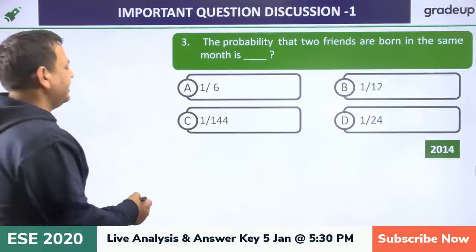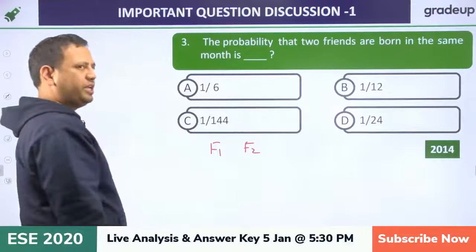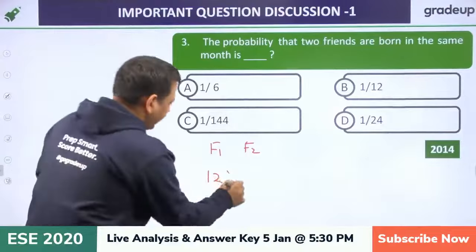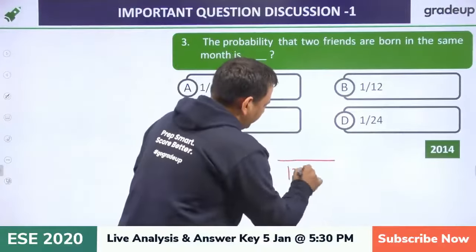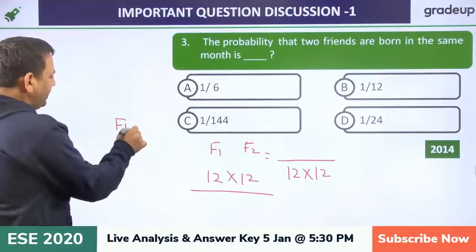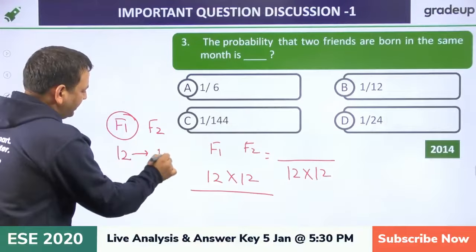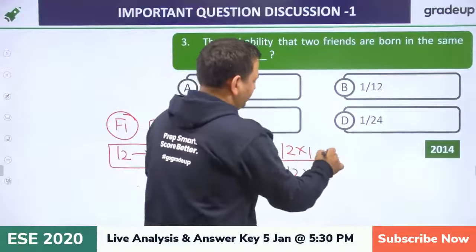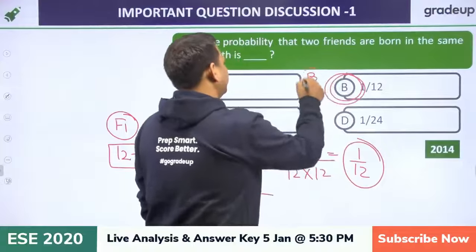Now whenever they say probability, suppose this is friend 1 and this is friend 2. How many options are there? Friend 1 can take any one of the 12 months. The second friend can take any of the 12 months. So the total number of cases is 12 into 12. Now they share the same birthday month. First friend, let him decide, so there are 12 options. The second friend should have the same birthday month, so only one option. So 12 into 1 over 12 into 12 gives 1 by 12 as the answer. So option B is the correct answer.